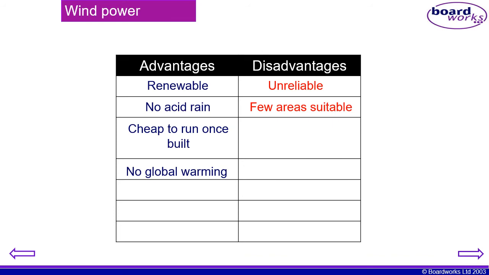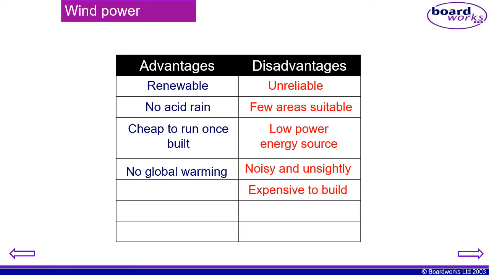Few areas are suitable. Some areas are around the coast or around the beaches, so they are very windy, but some areas don't have sea around, they don't have wind around, so all areas are not suitable for windmills. Low power energy source, that's the disadvantage, and then noisy and unsightly, so they can damage the environment. So that's the pros and cons of wind power.